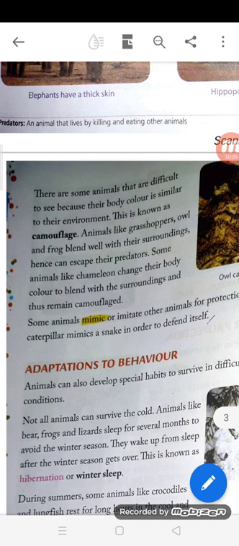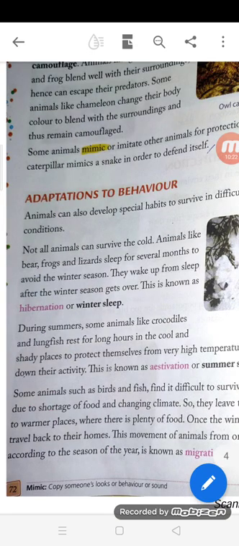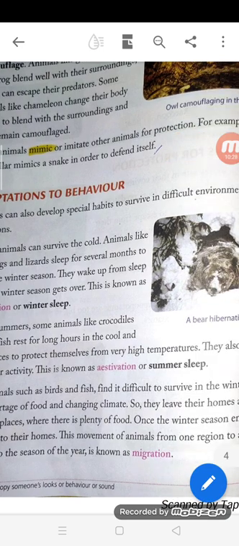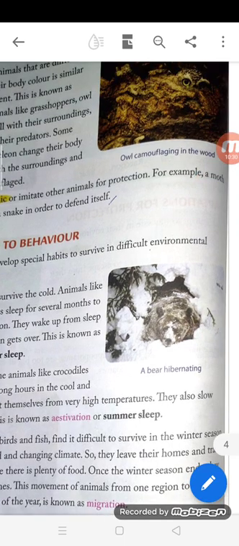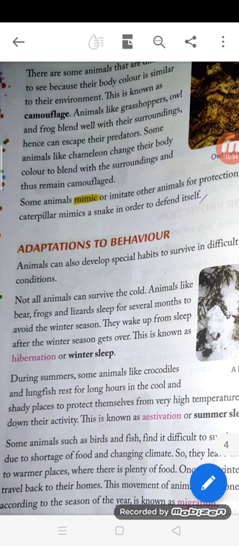Mimic means they imitate, they copy someone's look or behavior, or sometimes sound, or imitate other animals for their own protection. For example, a moth caterpillar mimics a snake in order to defend itself. In order to save itself, they do like that.